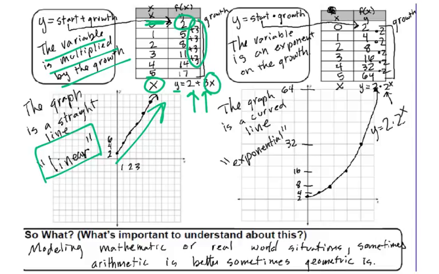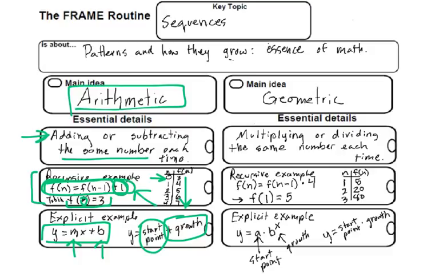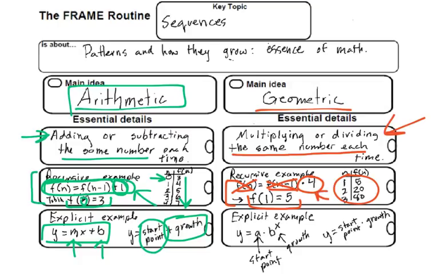Okay? Now let's back it up to geometric. For this one, now we're dealing with multiplying or dividing by the same number each time. Once again, our recursive equation, f of n equals f of n minus 1. Remember, that's the next term output is equal to the previous output, and then in this case, times 4. We also need that starting point, tells us where to start. So we can make a table and actually use the pattern to come up with our numbers.